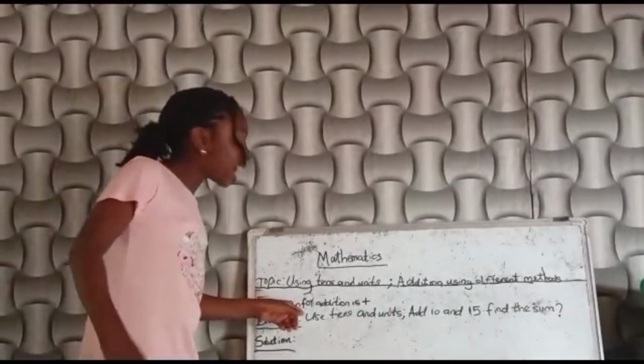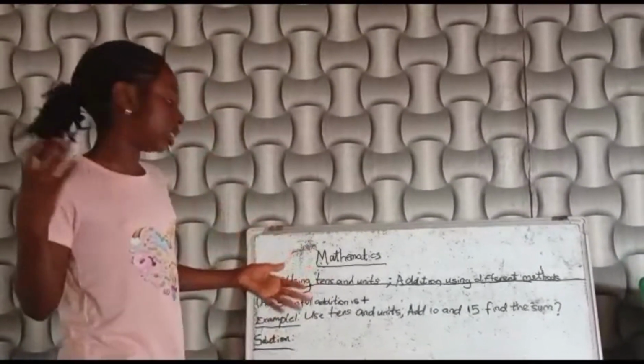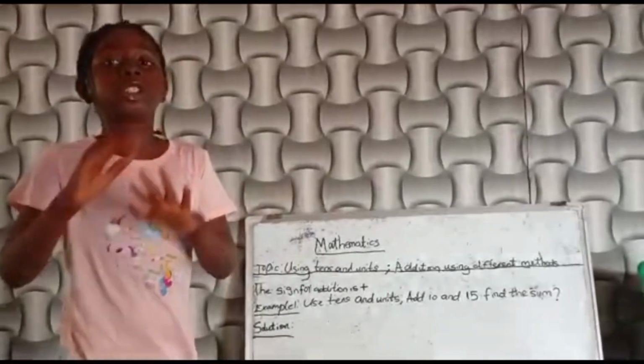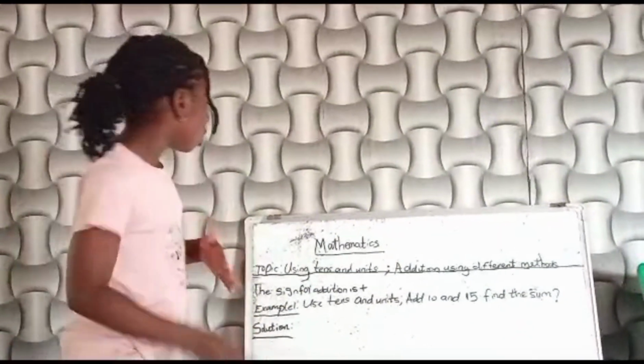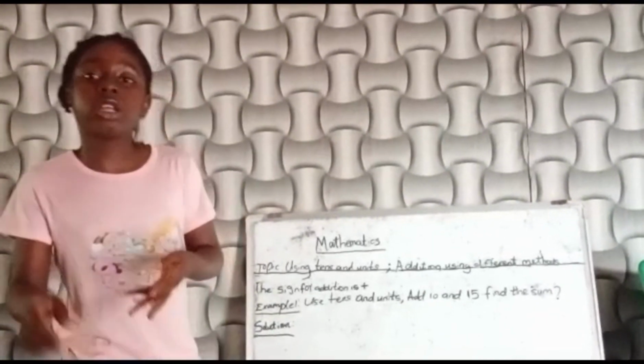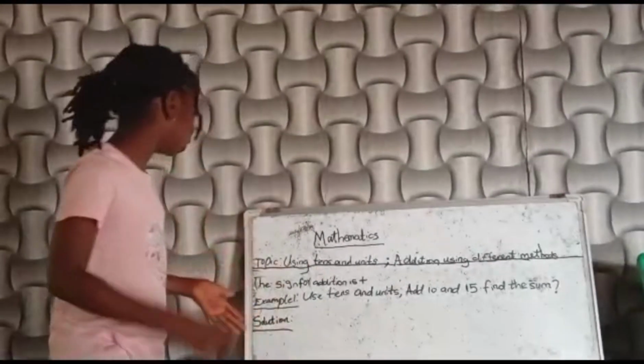Now, the sign for addition is plus. It is the shape of a cross. You can call it summation, you can call it addition sign, you can call it plus. Anyone you choose to call it. There are so many more ways to call it.